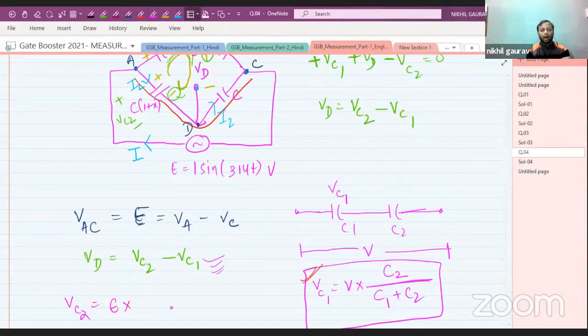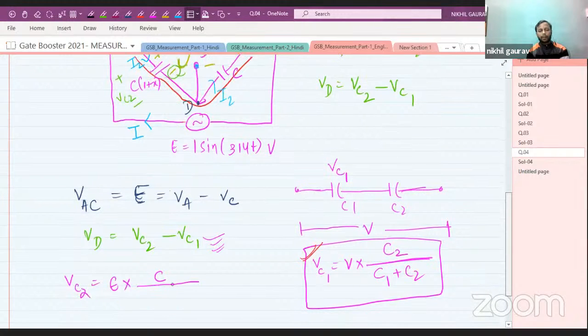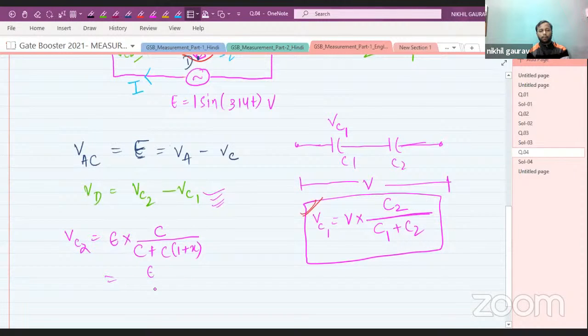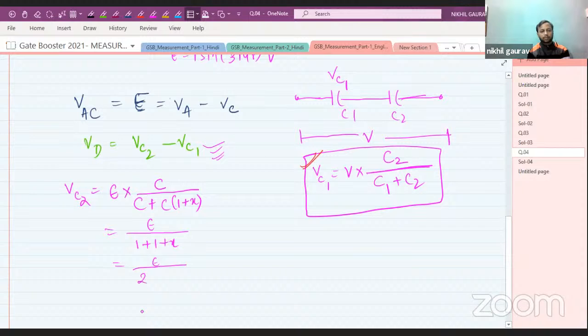So E into the opposite capacitor, which is C, divided by the total capacitance, C plus C times (1 plus x). So this value is equal to E upon 1 plus x. This is nothing but E upon 2 plus x.